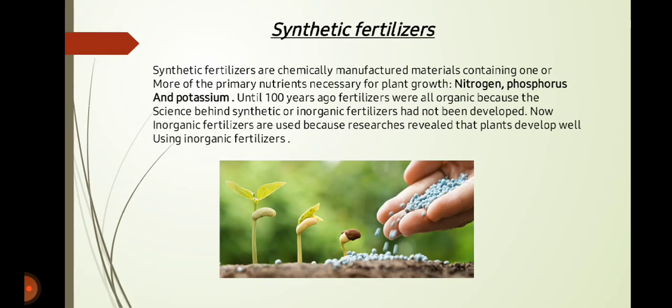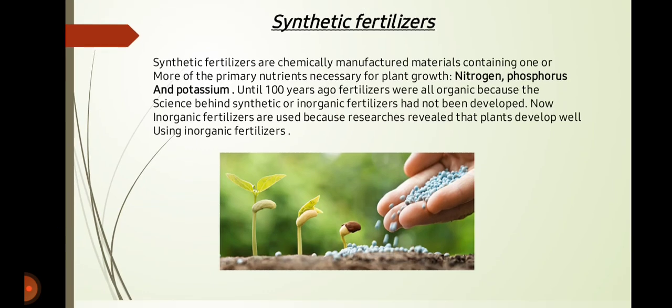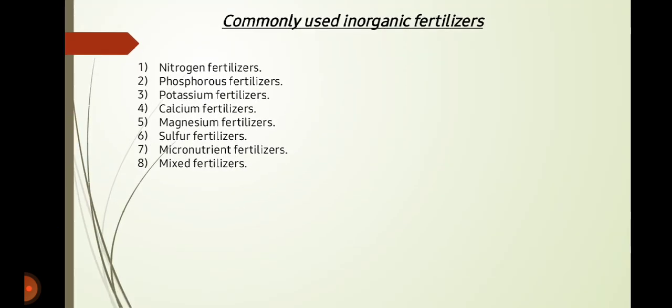So synthetic or inorganic fertilizers are chemically manufactured materials containing one or more of the primary nutrients necessary for plant growth. Until 100 years ago, fertilizers were all organic because the science behind synthetic or inorganic fertilizers had not been developed. Now, inorganic fertilizers are used because researchers revealed that plants develop well using inorganic fertilizers. So, we have commonly used inorganic fertilizers which are nitrogen, phosphorus, potassium, calcium, magnesium, sulfur, micronutrient, and mixed fertilizers. So, we'll discuss them one by one and their sources also.